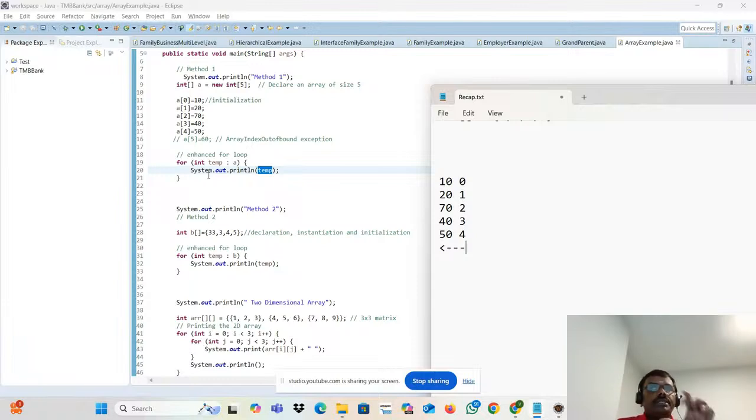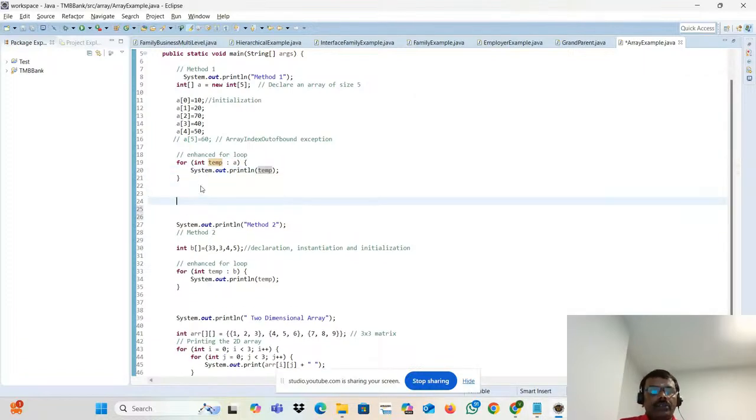So this is a looping statement. With the help of the looping statement, you can fetch the elements. Again, you'll feel, is there any other way to fetch it? Obviously, we can fetch it through the legacy for loop also.